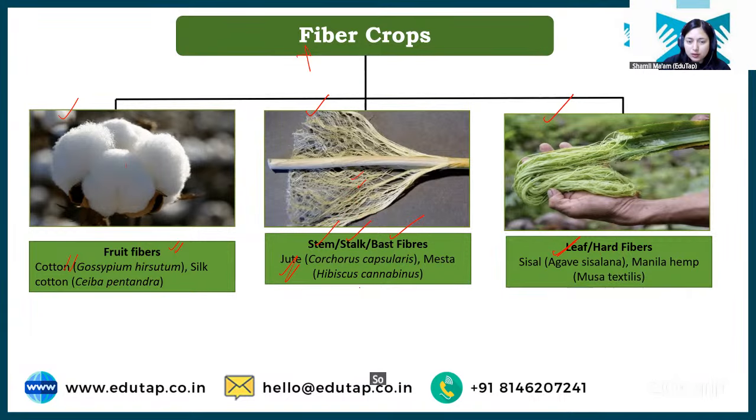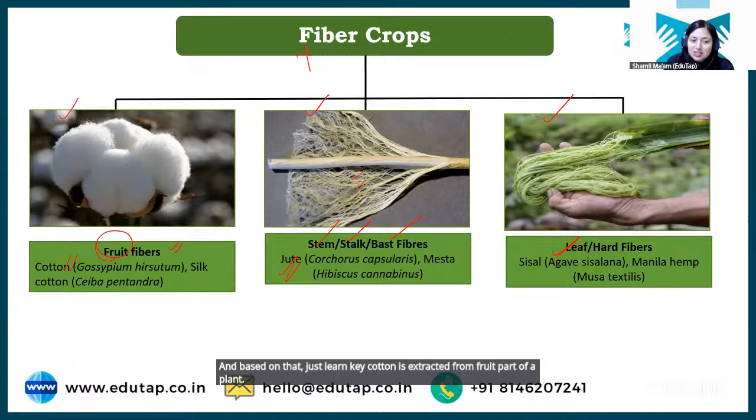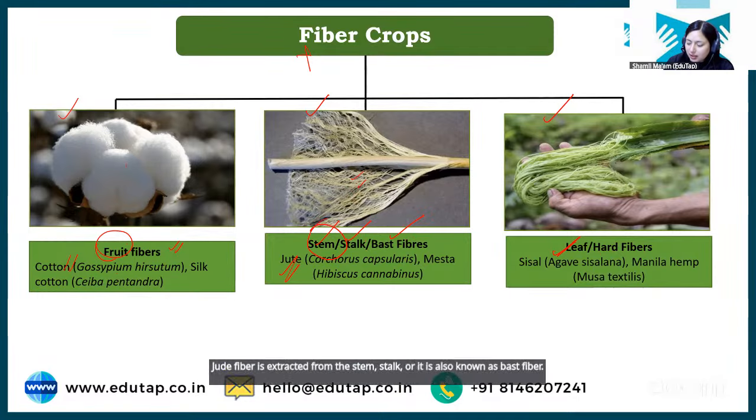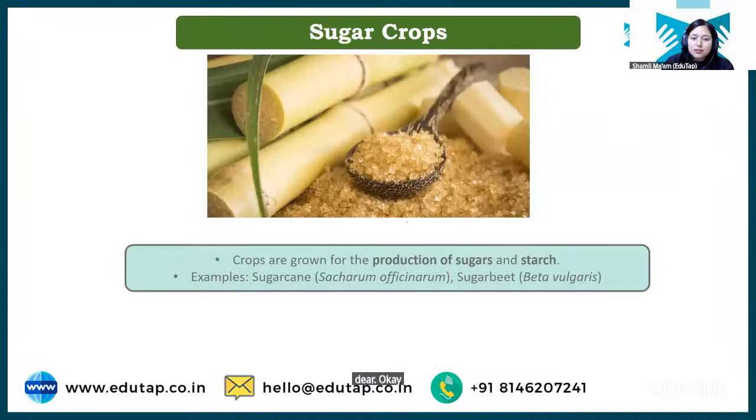So basically you need to just understand that fiber is extracted from different parts of a plant, and based on that just learn that cotton fiber is extracted from the fruit part of a plant. Jute fiber is extracted from the stem, stalk, or it is also known as bast fiber. Clear? Okay.